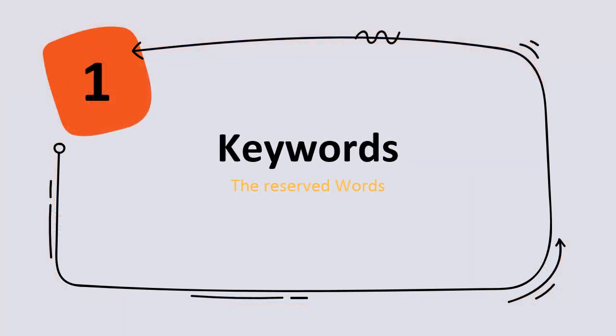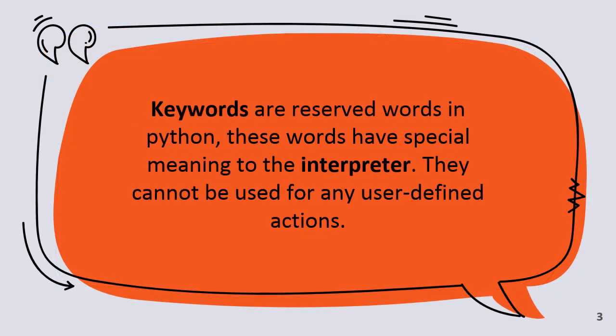The reserved keywords are the reserved words in Python, having a meaning to the interpreter. The Python interpreter recognizes the structure of a program using these keywords. As these words have specific meanings for the interpreter, they cannot be used for any user-defined actions such as naming a variable or naming a function or such kind of naming mechanisms.